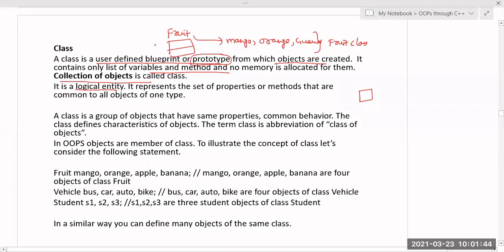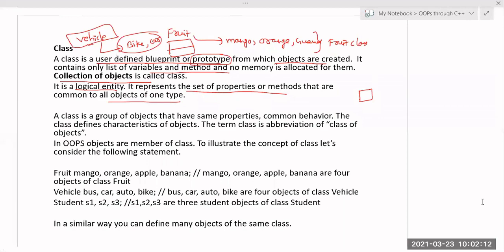So vehicle I cannot show. But if I specify particularly bike, then I can show a bike. Even if I specify car, I can show. But vehicle I cannot. Vehicle is a logical entity. So it represents the set of properties or methods that are common to all the objects of the similar type. So vehicle is a class which will contain all the attributes and functions which are similar for all these different types. A class is a group of objects that have the same properties and common behavior.